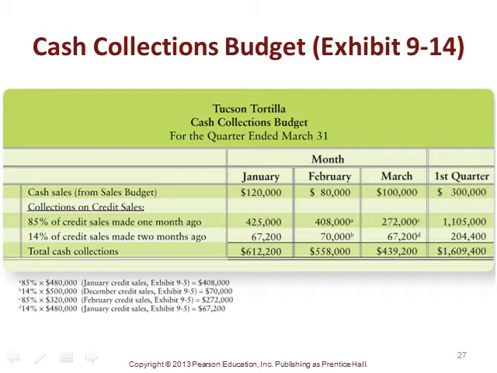So if we look at January, we had cash sales of $120,000. We have collections from credit sales, so we have to calculate and post 85% of credit sales made 1 month ago and 14% of credit sales made 2 months ago.